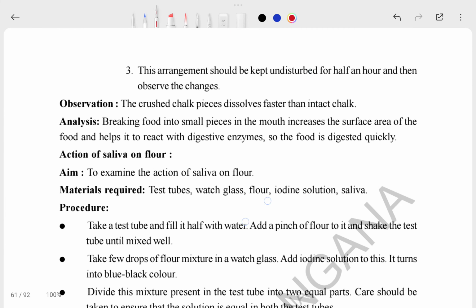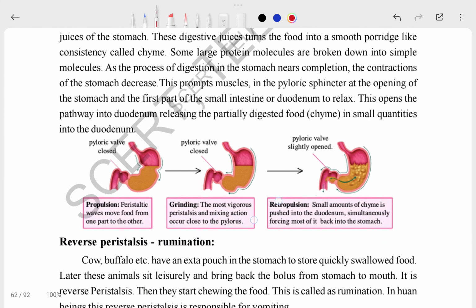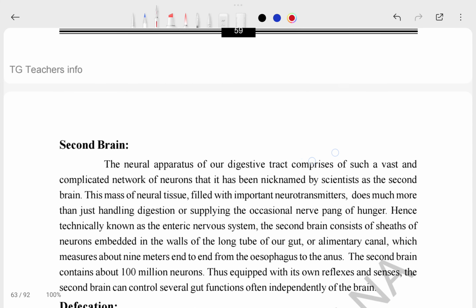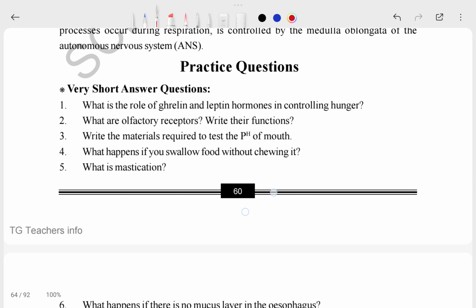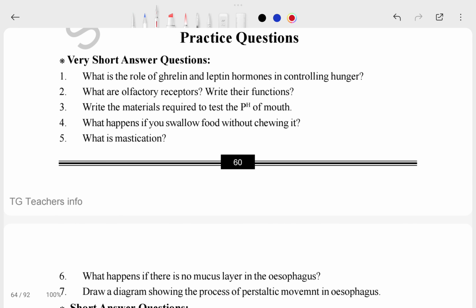Okay, so this is the notes actually. So we are looking at our important questions. So let's see the important questions. In the next video I will upload the notes of the biology also. Okay, so let's see, these are practice questions here.